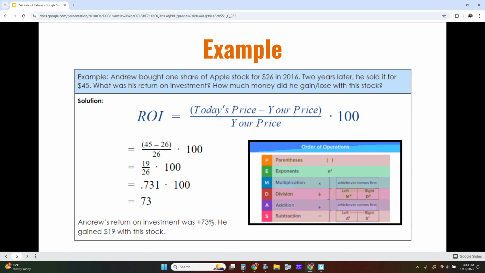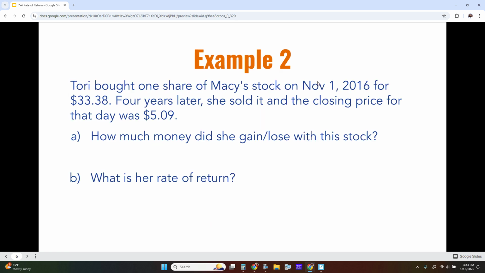return on investment. A lot of times in the investment world, we look at the percentages more than the dollar amount, because for most of us, we look at $19, that's nothing, that's a meal out. But in reality, when we only started with $26 and now we have $19 more, that increase of 73% within this 2 years is actually pretty significant. So a 73% gain in 2 years is pretty good.